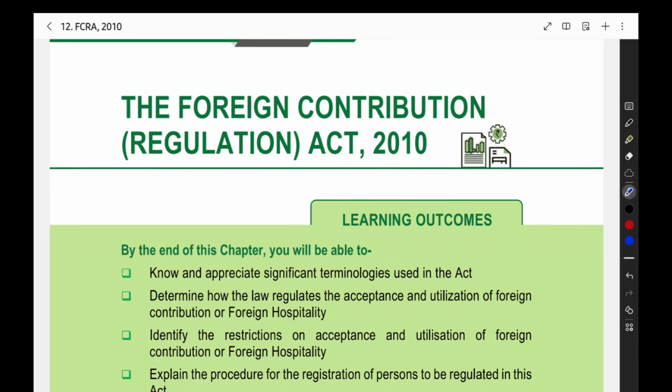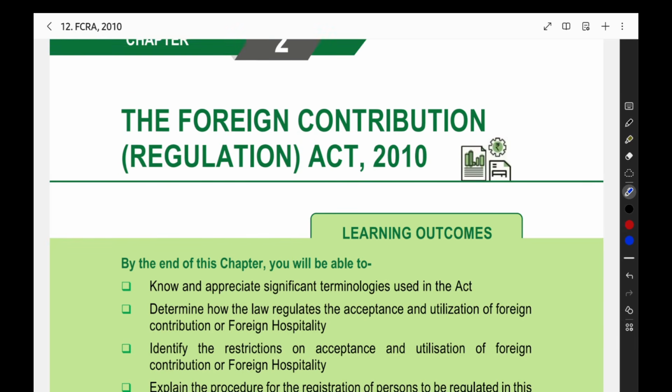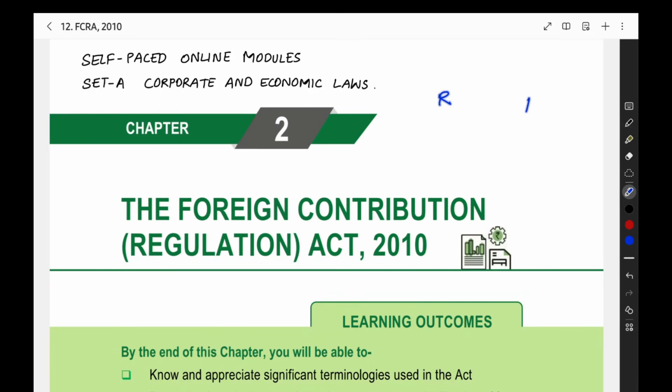So we need to know the meaning of foreign contribution. What is the meaning of foreign contribution? Regulation Act means we are going to regulate the foreign contribution. So what is the meaning of regulation? We are having two types of act. One is the regulation, another one is the management.